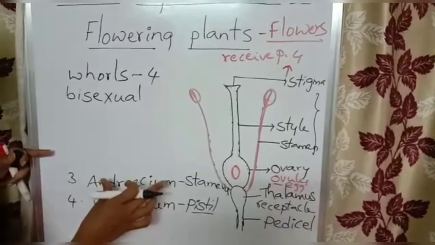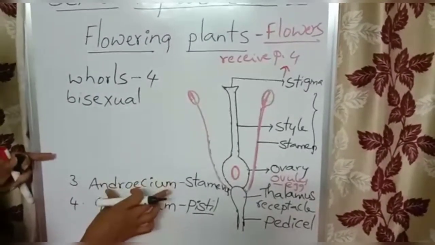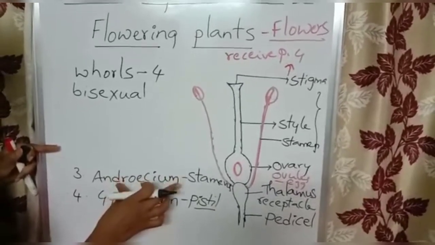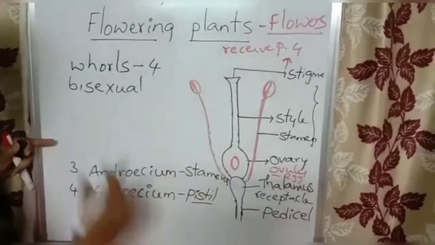Now what is androecium? This is the male reproductive part present on the thalamus. What are the units of androecium? Stamens are the units of androecium.